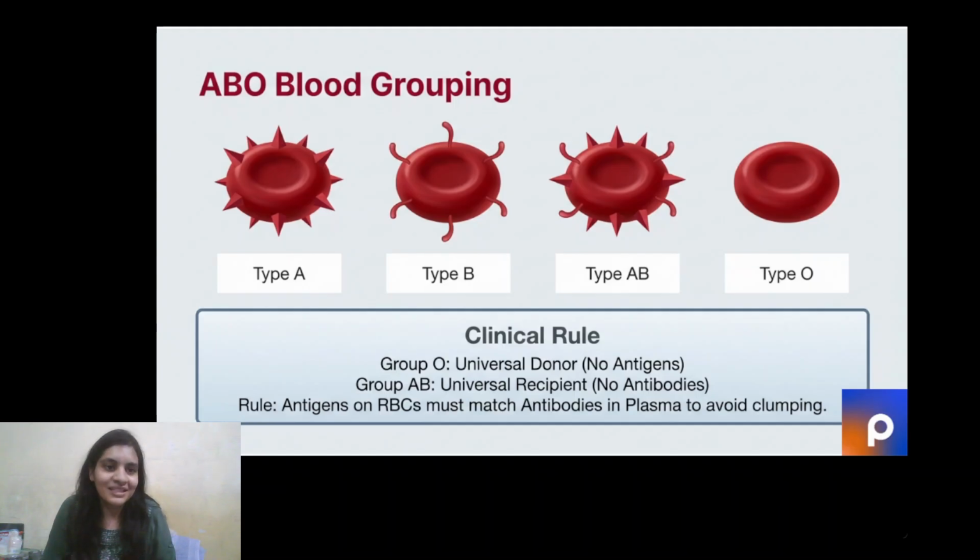So they are known as universal recipients. So the rule is antigens on RBCs should always match the antibodies in plasma. So if I am type A, you can only give me type A blood because the antibodies in my blood are against B. So I should always be given the same blood group. It's very important, otherwise the reaction can be fatal.